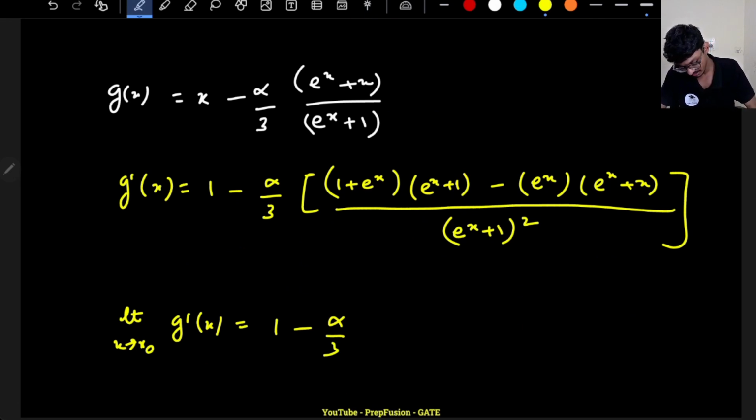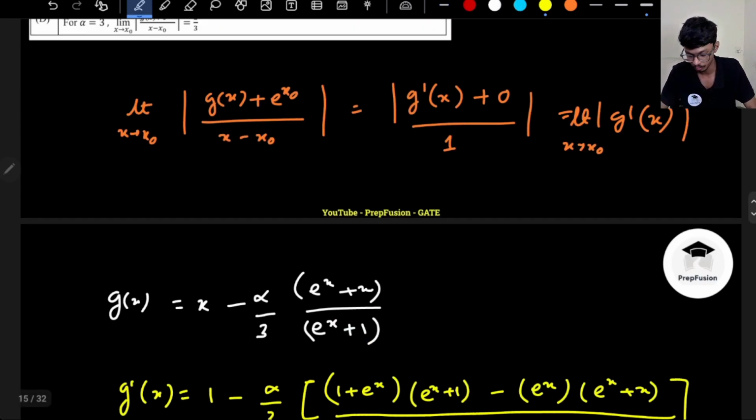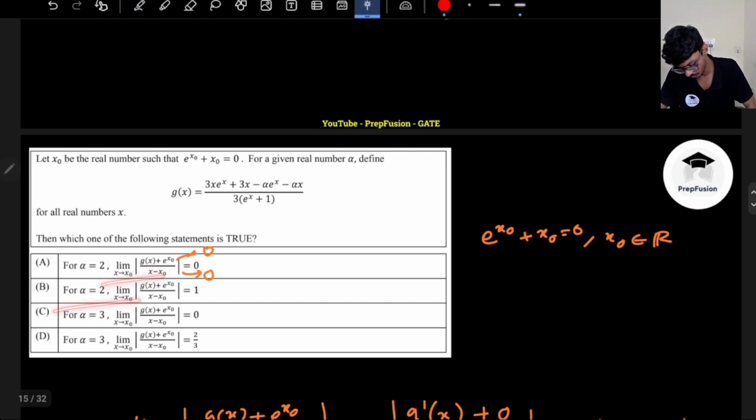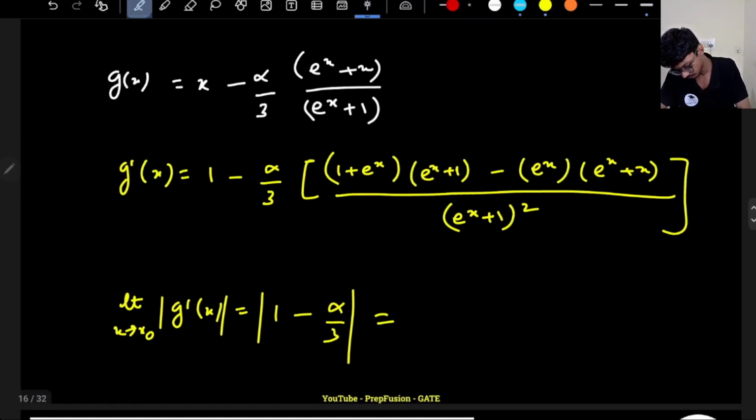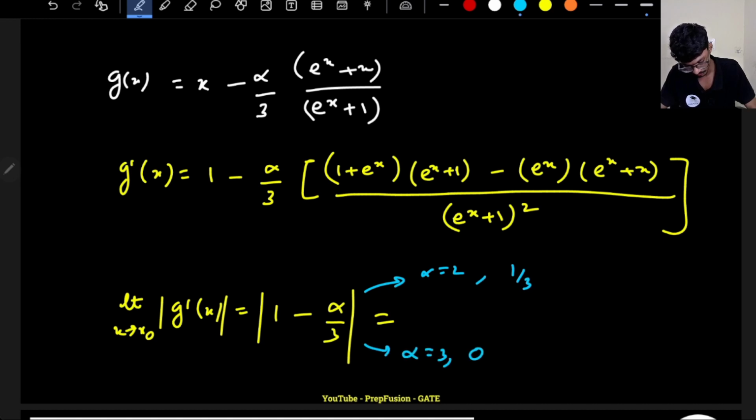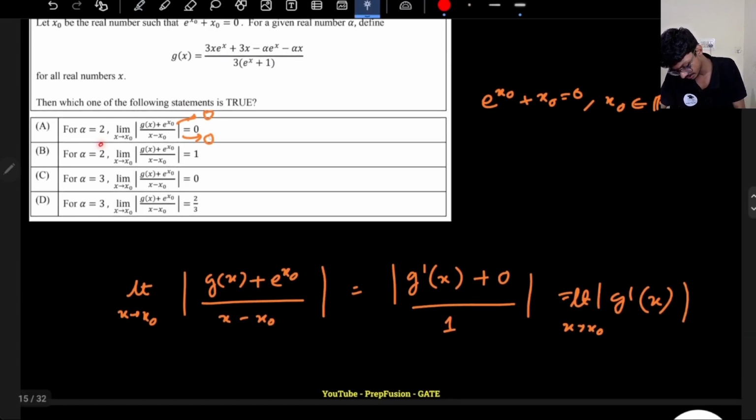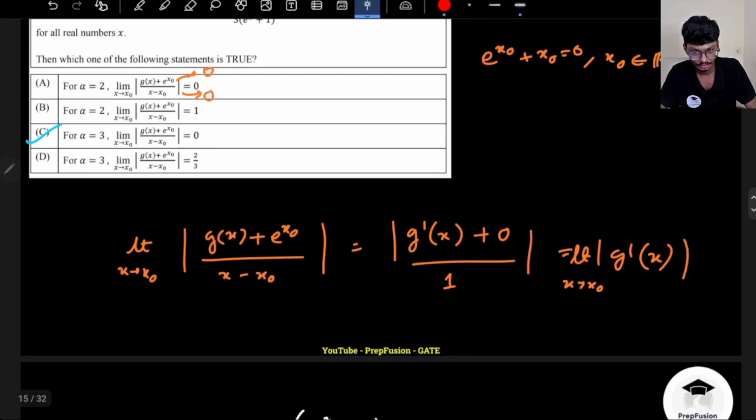Okay. So basically the value comes out. I want to take the modulus of this, the absolute value. So this will be modulus of this. Now I know the limit value, so I just have to put alpha equal to 2, alpha equal to 3. If I put alpha equal to 2 here, the value comes out to be 2 by 3, so that is 1 by 3. If I put alpha equal to 3, the value comes out to be 0. So if I put alpha equal to 2, they are saying 0, no. Alpha equal to 3, 0, yes. This is wrong, it's not 2 by 3. So option C will be correct in this question.